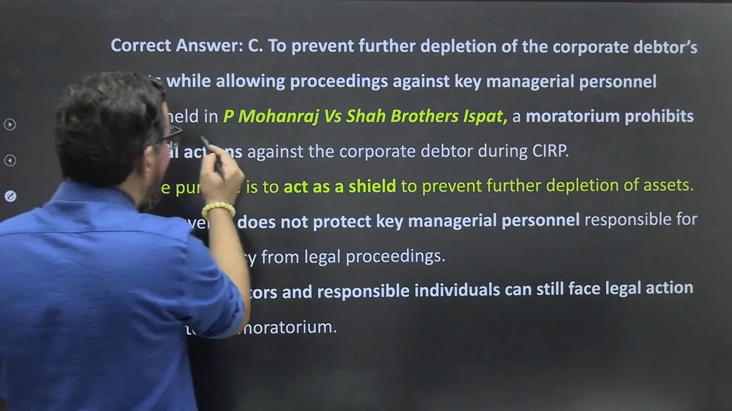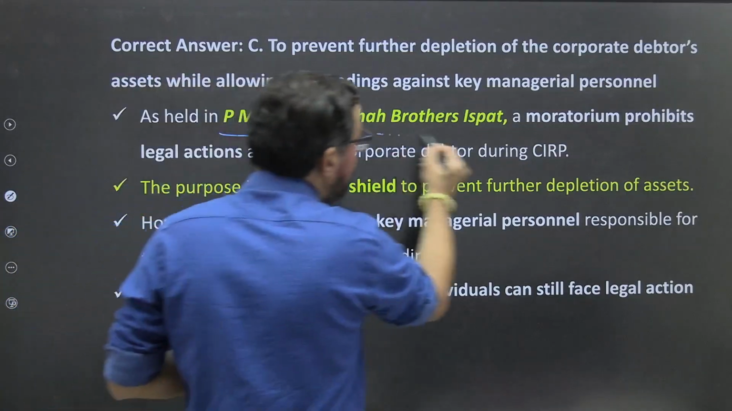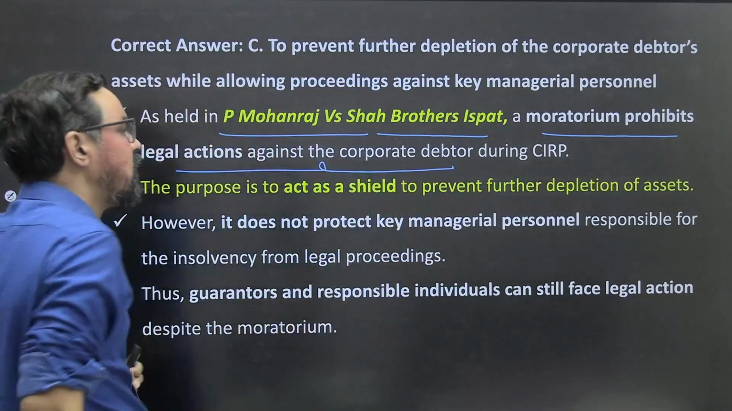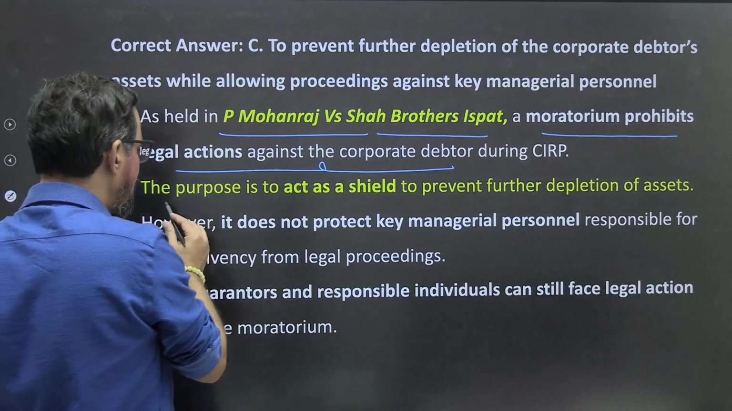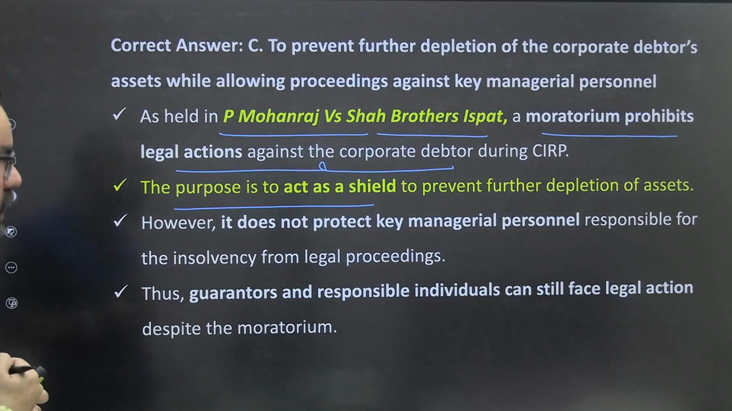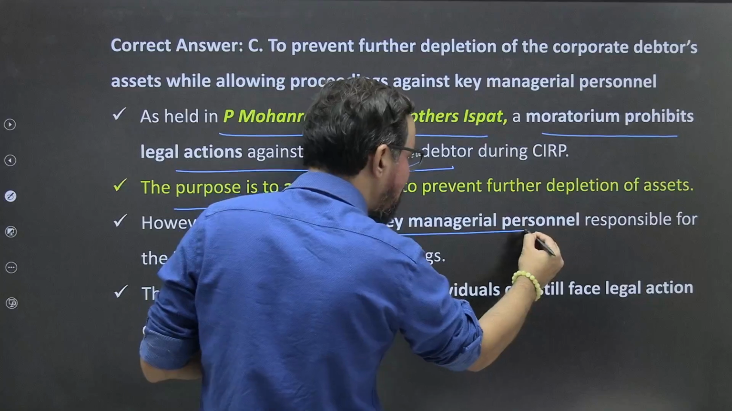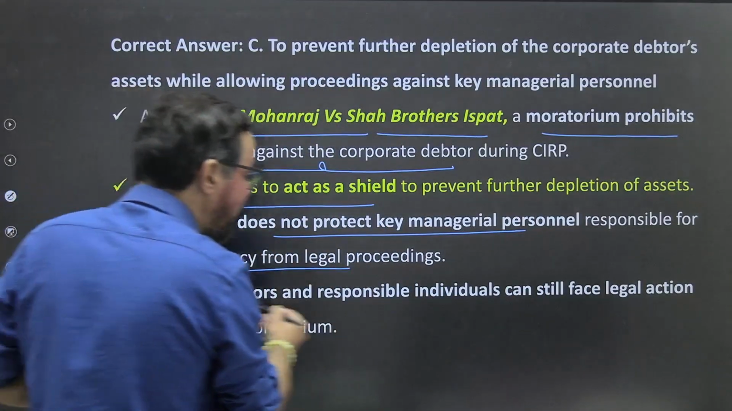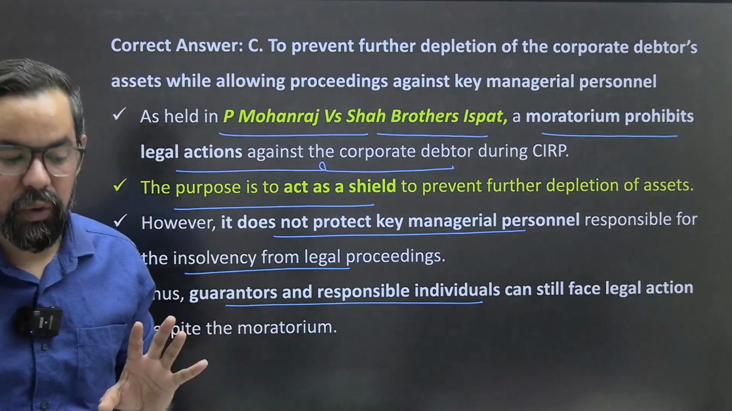So as held in P. Mohan Raj versus Shah Brothers Ispat, the moratorium prohibits legal action against the corporate debtors during CIRP. Okay. The purpose is to act as a shield to prevent further depletion of assets. However, it does not protect key managerial persons responsible for the insolvency from legal proceedings. So guarantors and responsible individuals can still face legal action despite the moratorium also. So this is the one.